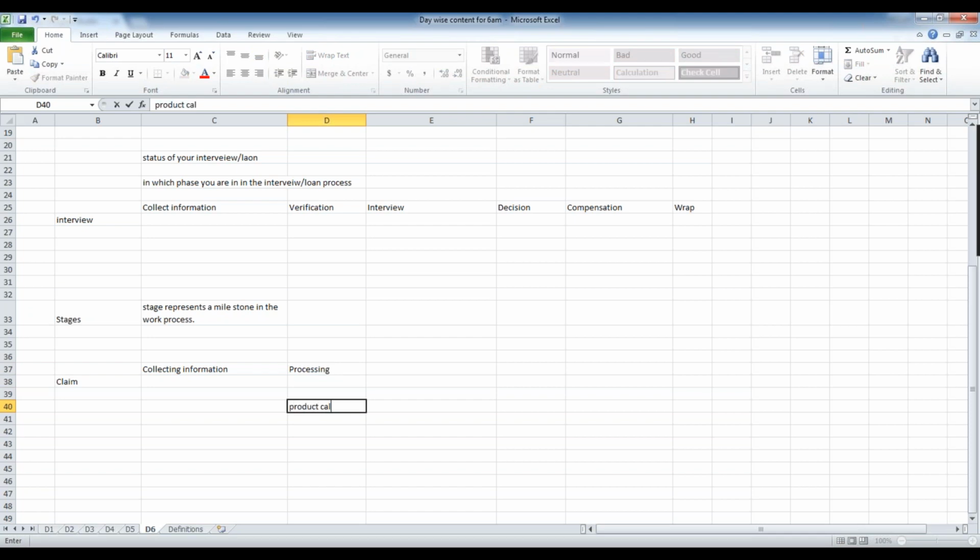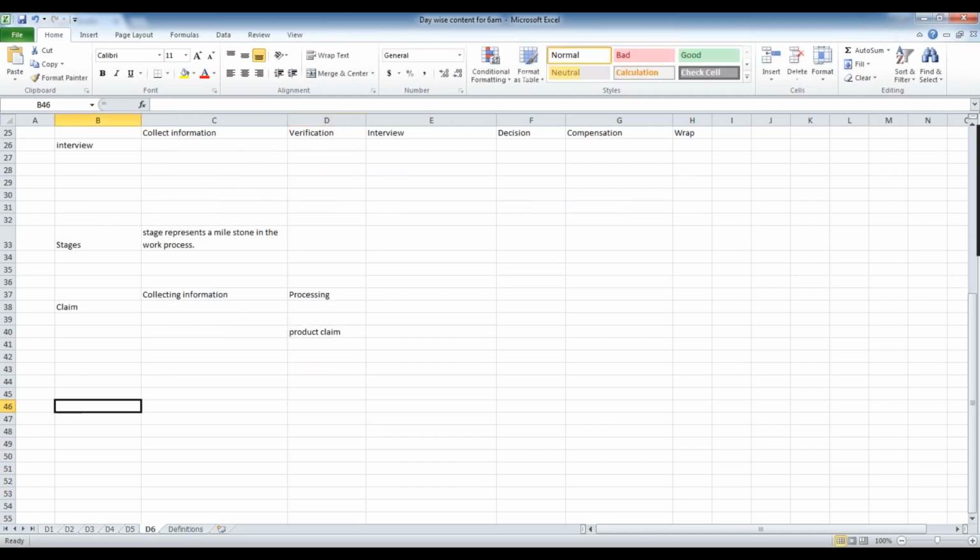Product claim. Let's say that is the naming for this product claim. The product claim also has its own life cycle. As I said, every product will have its own warranty things. Once you raise a request for the warranty through customer care, the first thing they will do is warranty verification.